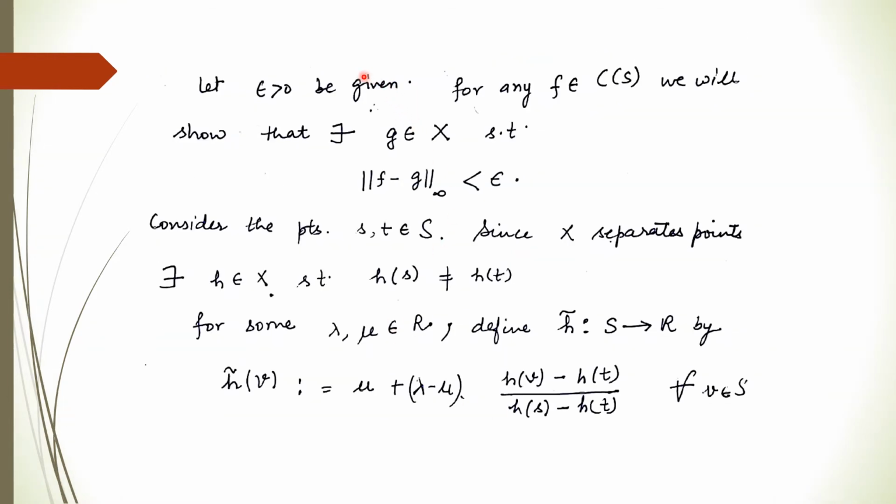So what do we want to prove? We want to prove that for any epsilon greater than 0, we have a function f in C(S), and corresponding to this function, there exists a function g in X such that the norm of f minus g at infinity, means the supremum of all these extreme values, is strictly less than epsilon. Then we will say that X is dense in C(S).